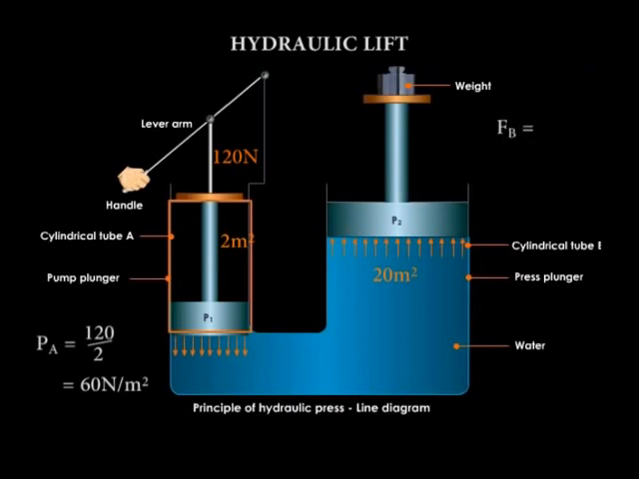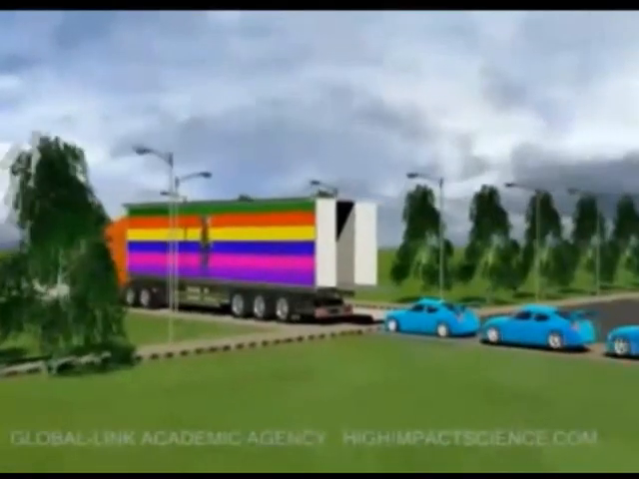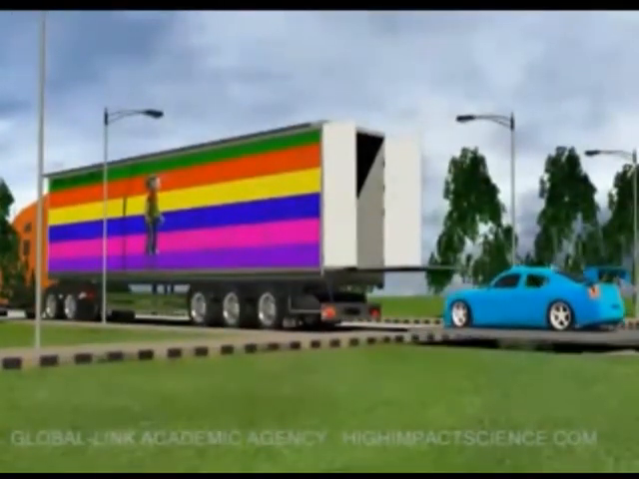Force is given by pressure times area, 60 times 20. 20 is the area of the larger cylinder. It gives us a force of 1,200 newtons. So a force of 120 is multiplied 10 times to give us 1,200 newtons. This force multiplication allows for massive weights to be lifted with application of a small force.